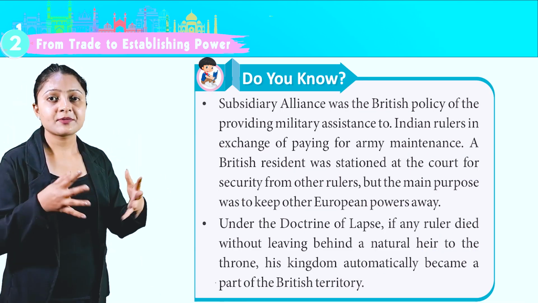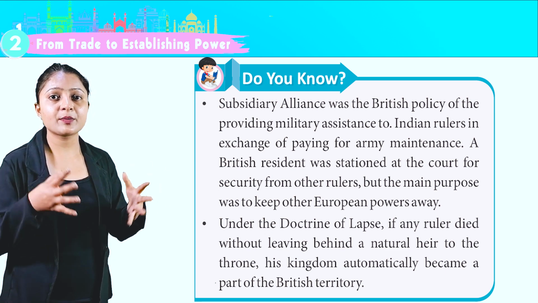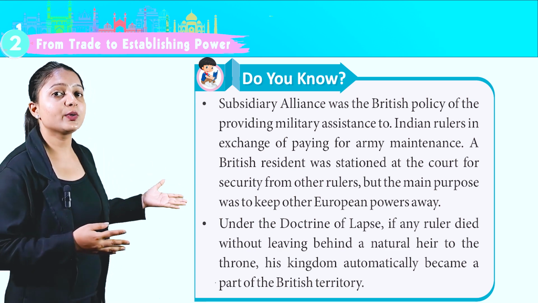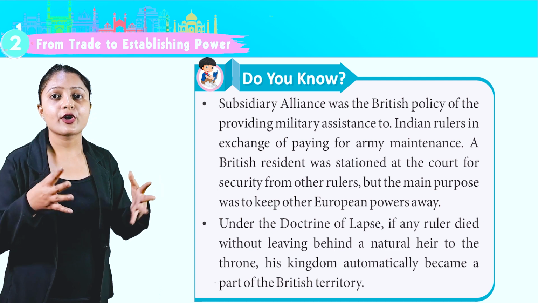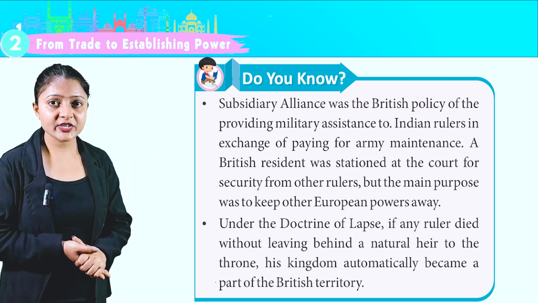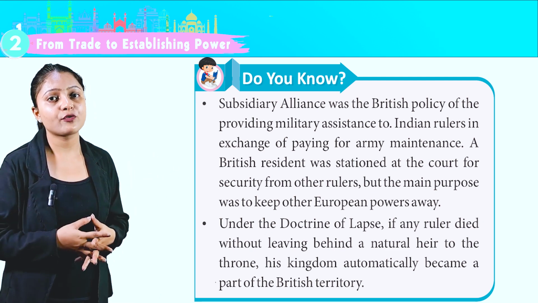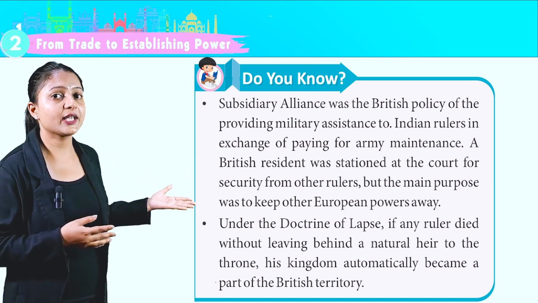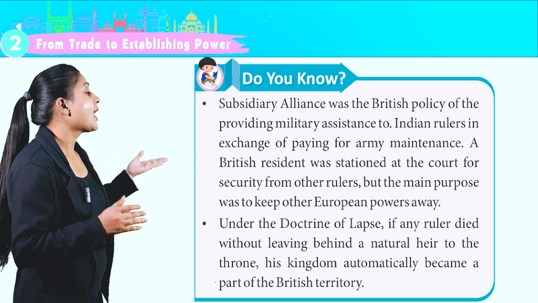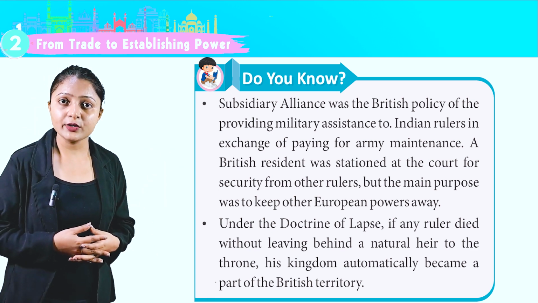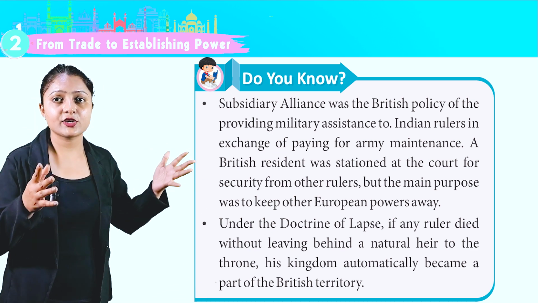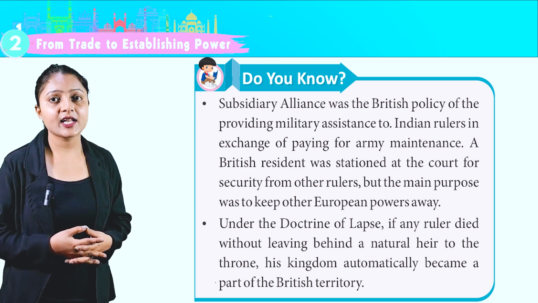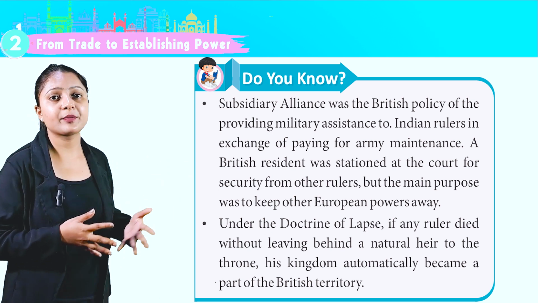Do you know? Subsidiary alliance was the British policy of providing military assistance to Indian rulers in exchange of paying for army maintenance. A British resident was stationed at the court for security from other rulers, but the main purpose was to keep other European powers away. Under the doctrine of Lapse, if any ruler died without leaving behind a natural heir to the throne, his kingdom automatically became a part of the British territory.